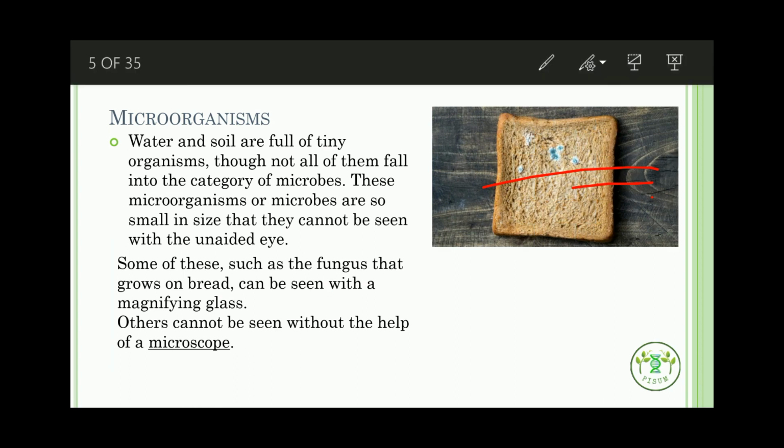You can see here there is a picture. So when bread is spoiled and it is not fit for consuming, you see green or bluish green spots on it. What is that? That is called fungi. The fungus that grows on bread can be seen with a magnifying glass. So you don't need a microscope to see that. You can see it by a magnifying glass. Others which we cannot see without the help of microscope are called microorganisms.